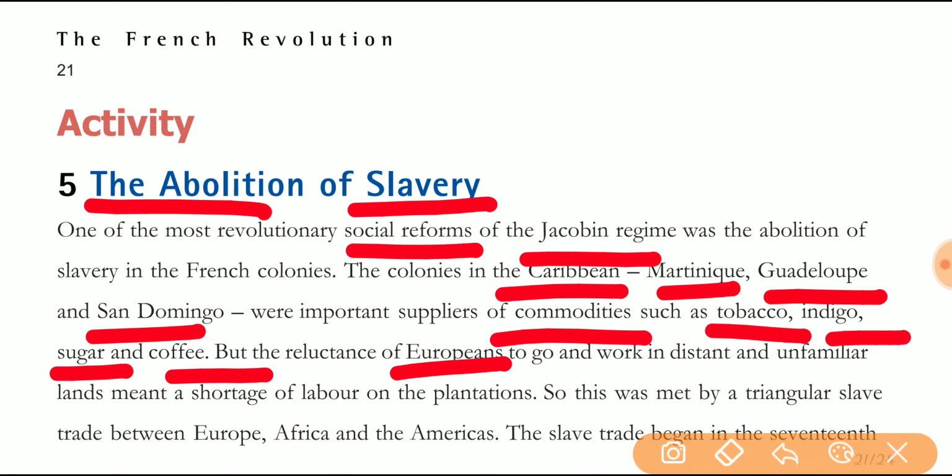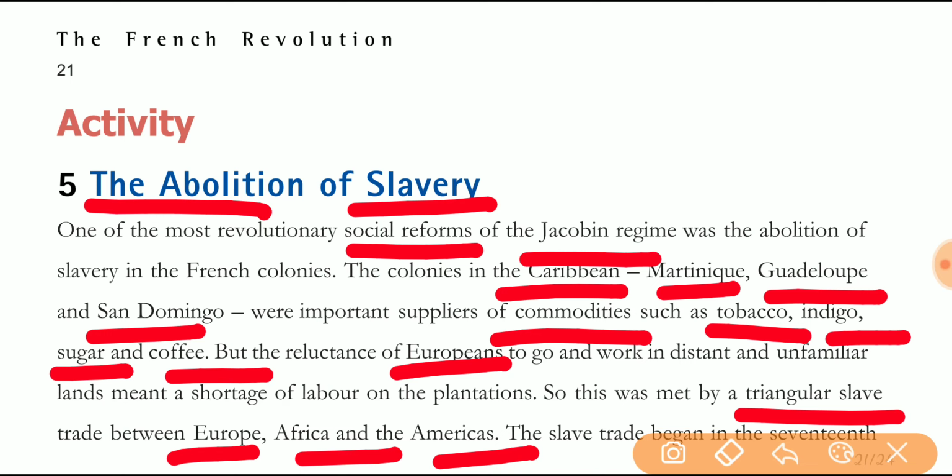Europeans completed this demand for labor through a triangular slave trade between Europe, Africa and America. They planned that since these Caribbean colonies needed labor, the requirement would be fulfilled by capturing slaves from different countries. Later on, they would send these slaves to the Caribbean colonies, where they would work and produce these commodities for European countries.